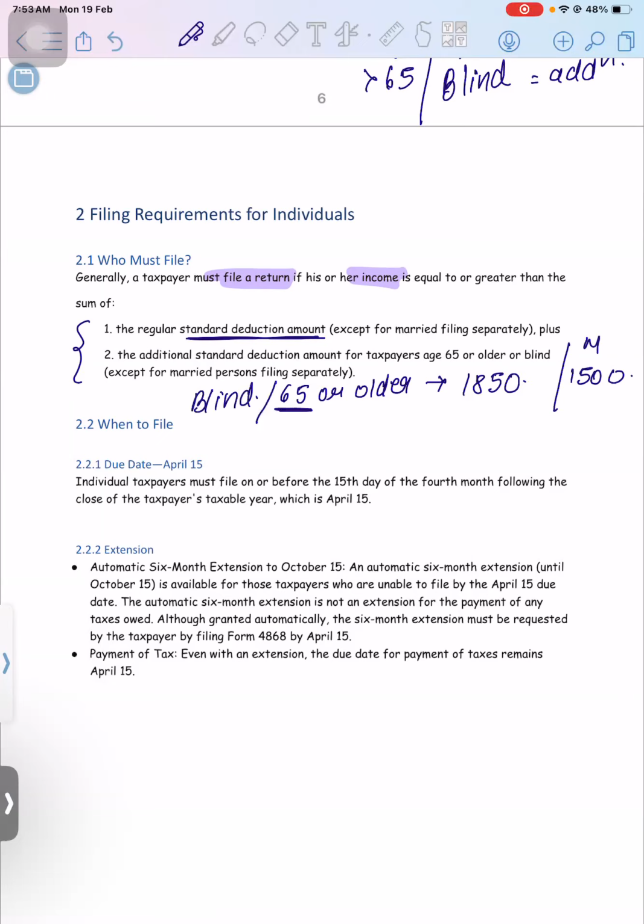criteria. If a person is just 65, more than 65 years, now understand the wordings. In the EA exam, the wordings are important. It's mentioned 65 or older. It means even if a person is exactly 65 years, he can get an additional deduction.